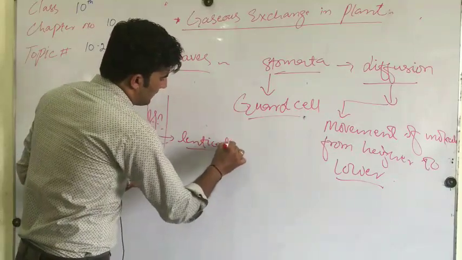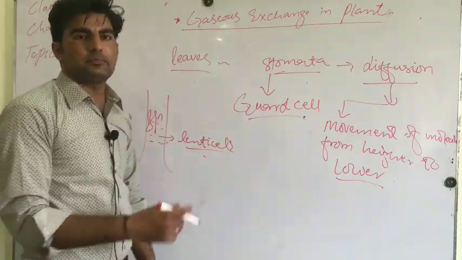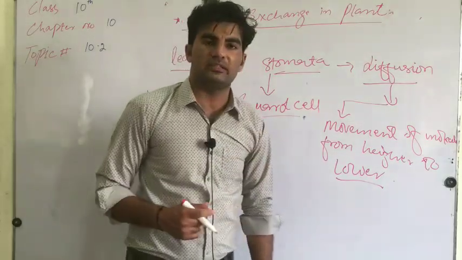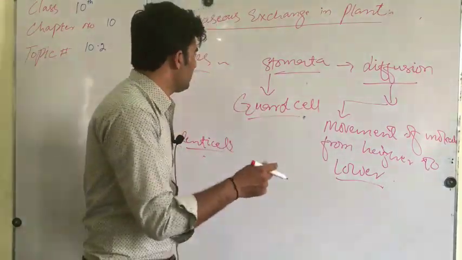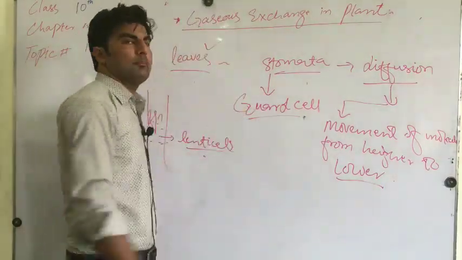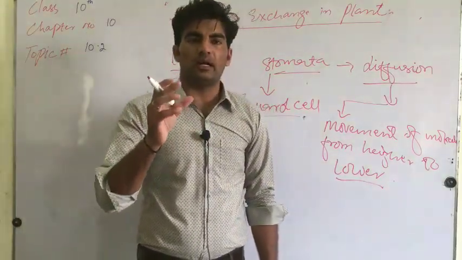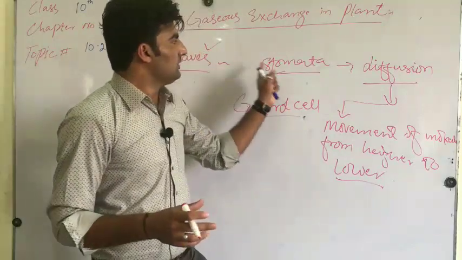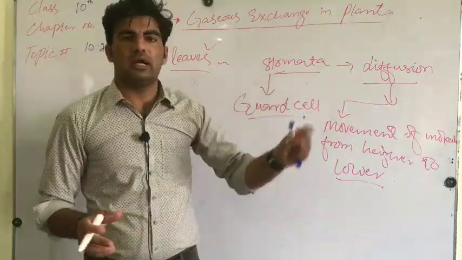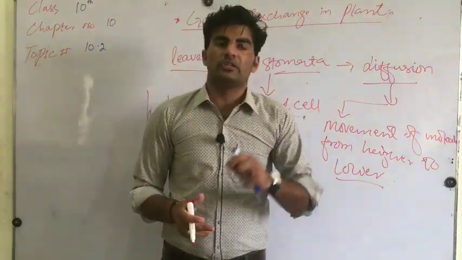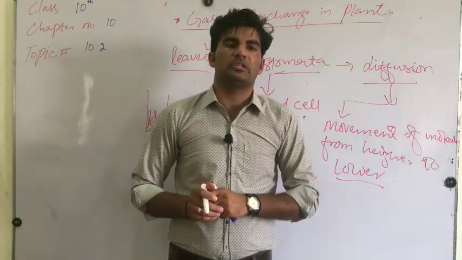Now the lenticels are also responsible for the respiration process, or exchange of gases inside a plant. Besides this, the main organ in a plant body is the leaves, which are responsible for a large amount of gaseous exchange.